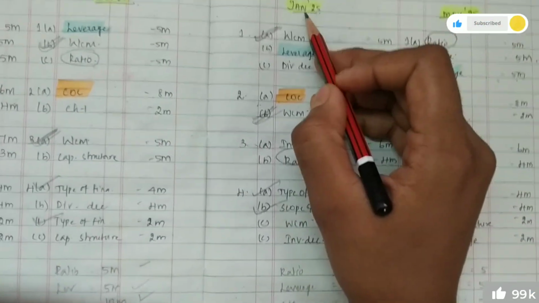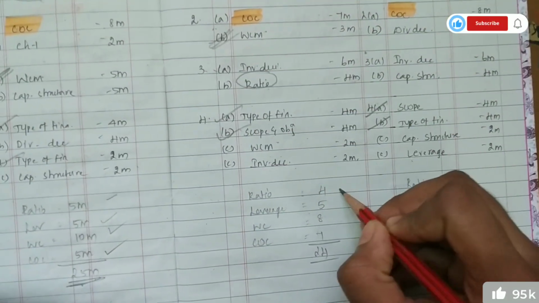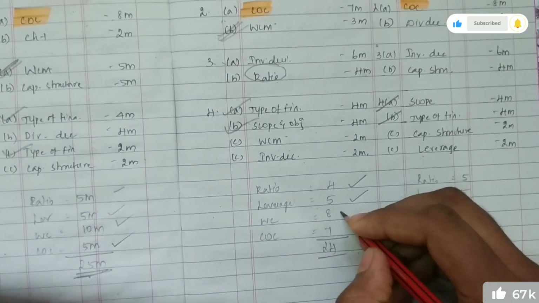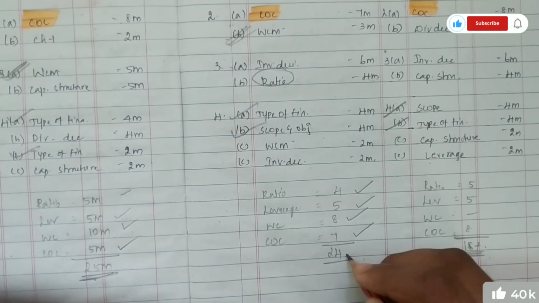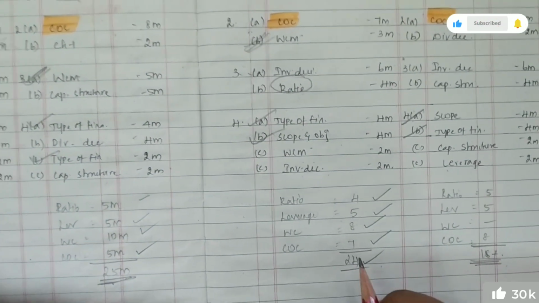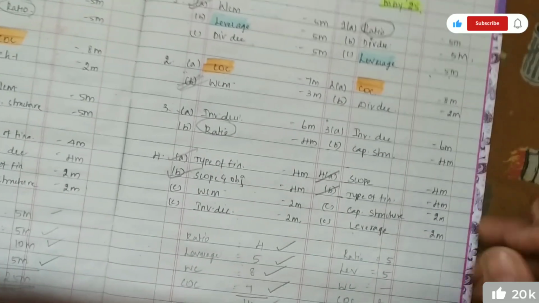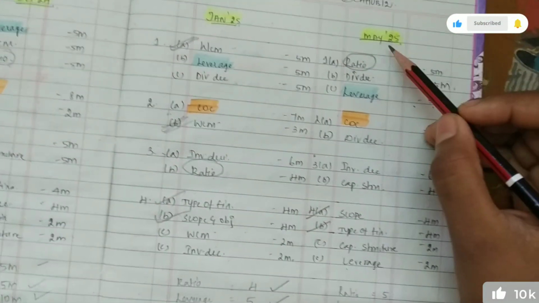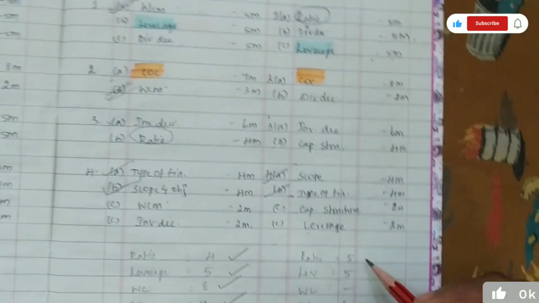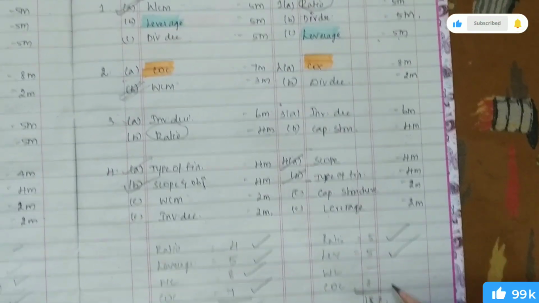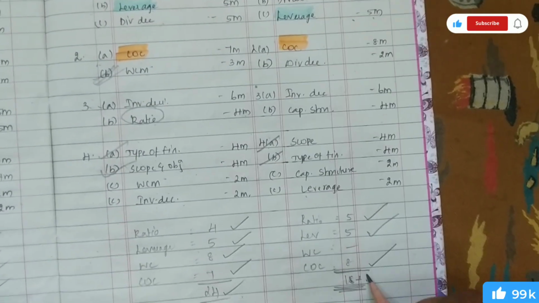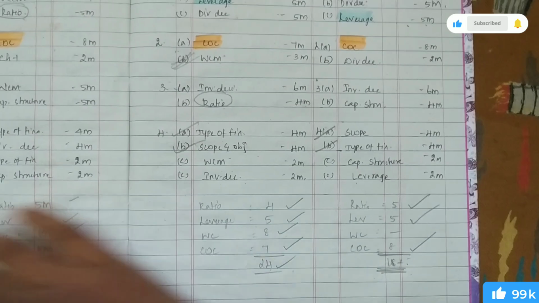As well as in the January 25 attempt, ratios for 4 marks, leverage for 5 marks, working capital for 8 marks, cost of capital for 7 marks, 24 marks have been tested. In the May 25 attempt, ratios 5 marks, leverage 5 marks, cost of capital 8 marks, totally 18 plus marks have been tested in our examination.